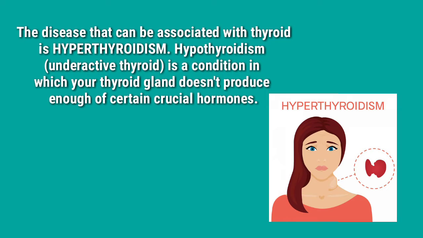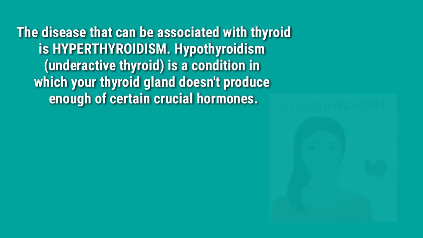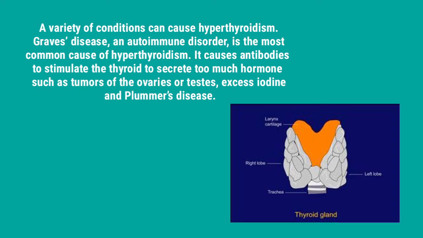The disease that can be associated with the thyroid is hyperthyroidism. Hyperthyroidism, an underactive thyroid, is a condition in which your thyroid gland doesn't produce enough of certain crucial hormones. A variety of conditions can cause hyperthyroidism. Graves' disease, an autoimmune disorder, is the most common cause of hyperthyroidism. It causes antibodies to stimulate the thyroid to secrete too much hormone. Other causes include tumors of the ovaries or testes, excess iodine, and Plummer's disease.